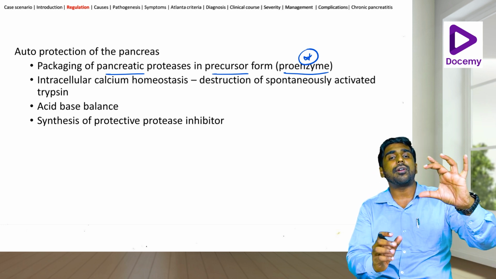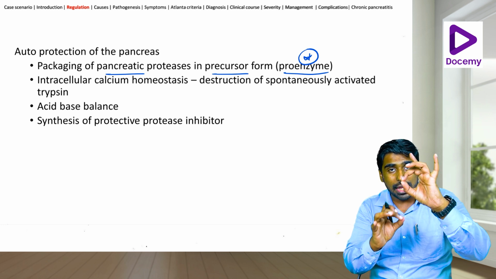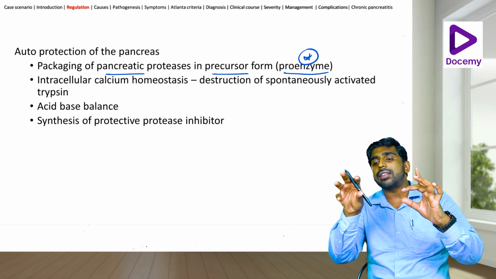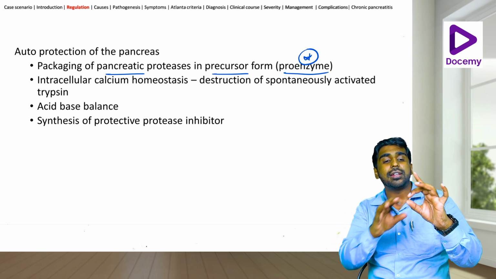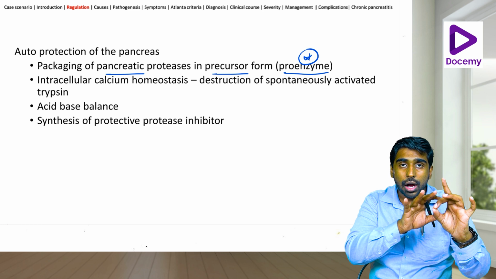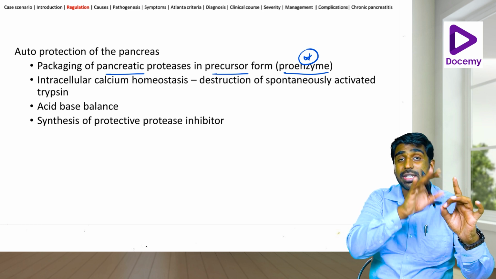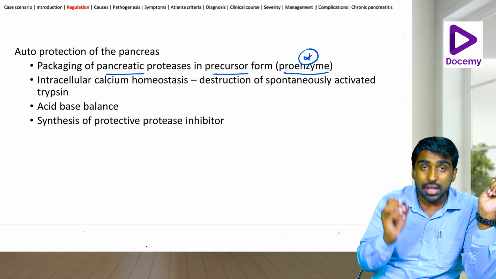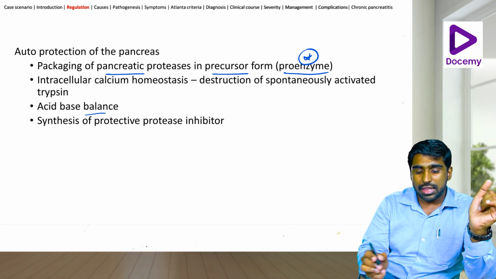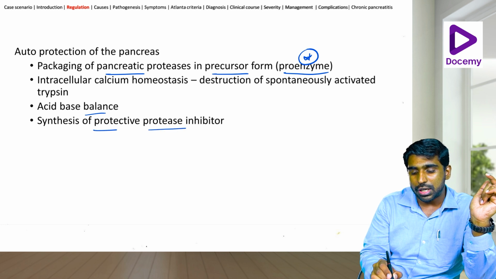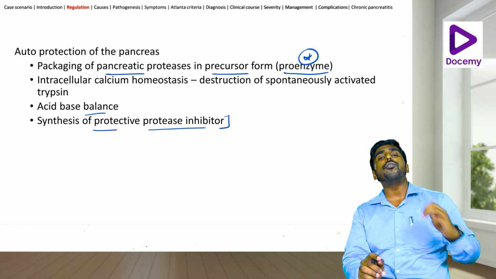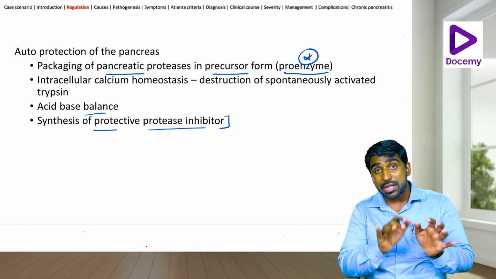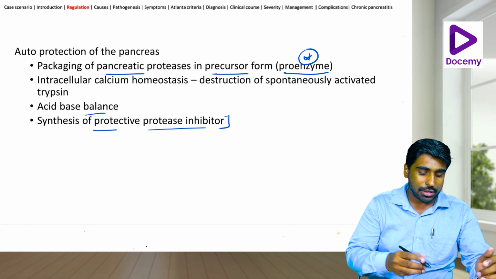We know that for the release of certain enzymes from the inside of the zymogen granules, calcium binds and releases. So if you put it in a hypocalcemic state, there will not be release of the precursors of the enzymes from the zymogen granules. Okay, so that is how you keep it in calcium homeostasis. Then you have an acid-base balance, and then you have the synthesis of protective protease inhibitors. So these are the 4 mechanisms by which the body itself prevents the activation of enzymes within the pancreas, and hence prevents pancreatitis as such.